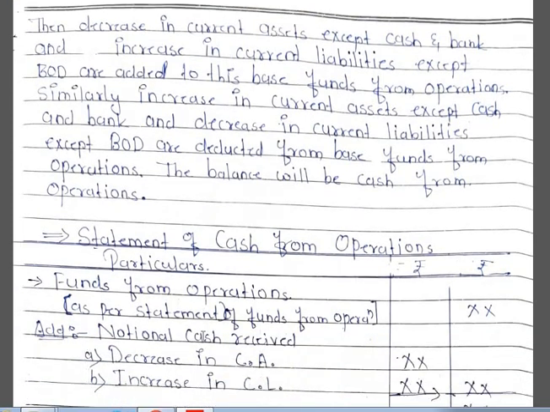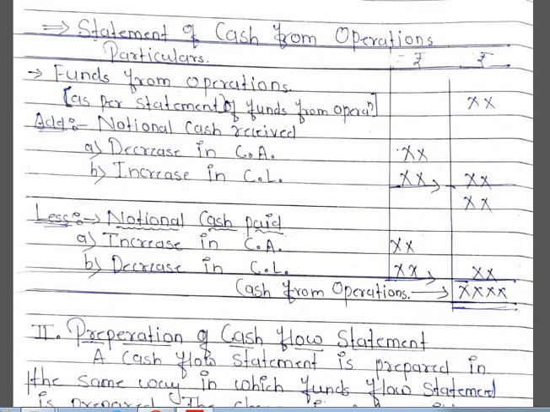This is the format of the statement of cash from operations. As I said, first we have to take funds from operations as it is. We have to calculate funds from operations as per the statement of funds from operations, that is, the funds flow statement, and to that we have to add notional cash received. In notional cash received, decrease in current assets will come and increase in current liabilities will come. After that we need to deduct notional cash paid. In notional cash paid, increase in current assets will come and decrease in current liabilities.